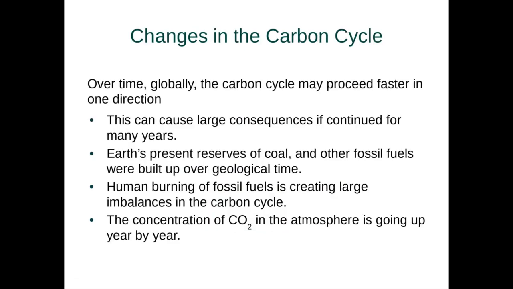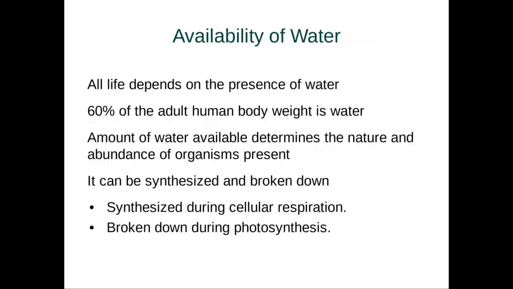Now, over time, our carbon cycle has changed. Certainly it has. So for instance, our current climate crisis is definitely accelerating our carbon cycle across the planet. But the carbon cycle does proceed faster in one direction commonly. So for instance, the vast reservoirs of coal and other fossil fuels were built up over a large amount of geological time. However, our combustion of those fossil fuels has created large imbalances of the carbon cycle, leading to an increasing concentration of CO2 in our atmosphere, which we'll talk about for our final lecture.